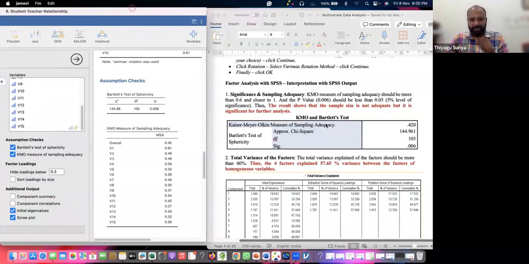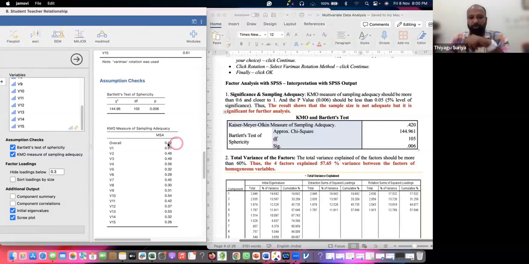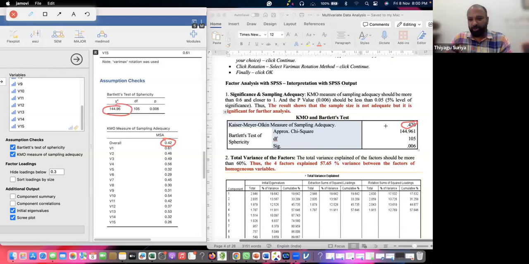So kindly see this. What is the Kaiser-Meyer-Olkin score overall? 0.42. Are you able to see this 0.42 now? The overall is 0.42. The same thing I wrote here. And Bartlett's test, the chi-square value is 100, and this is only 2 decimals, the same. The p-value is 0.006 and the degrees of freedom 0.05.